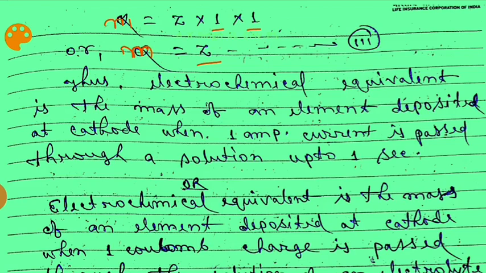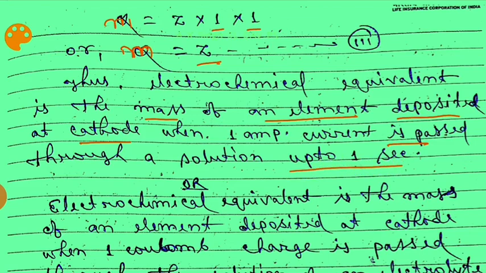Thus, what is electrochemical equivalent? Z is equal to m. So, electrochemical equivalent is the mass of an element or metal deposited at cathode when 1 ampere current is passed through a solution for 1 second.